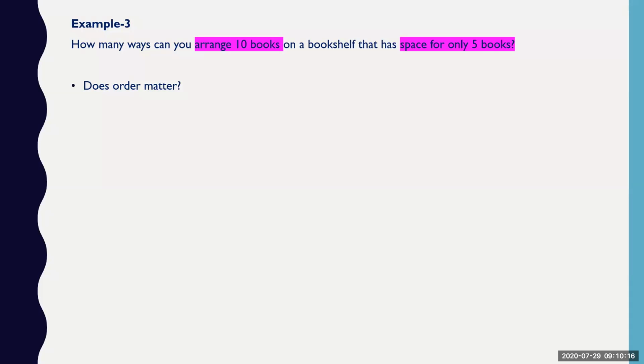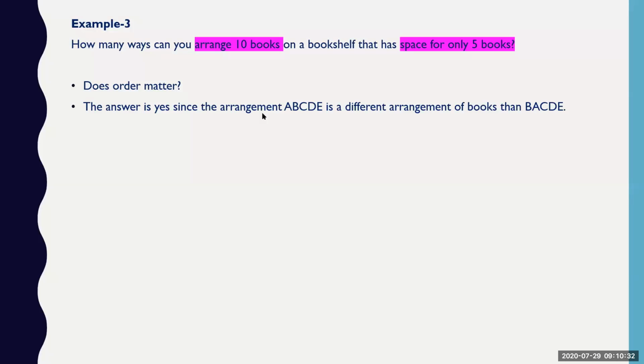In this case, does order matter? In which order you place the books? Someone is telling no. You're arranging 10 books on a bookshelf that has space only for 5 books. Order matters in this case, because if the order of books is A, B, C, D, E, it is a different arrangement than B, A, C, D, E. So order does matter. So you are dealing with a permutation in this case, because you are arranging books.